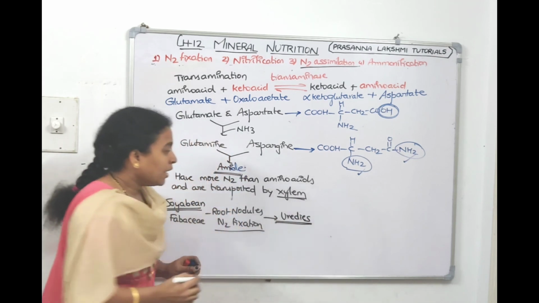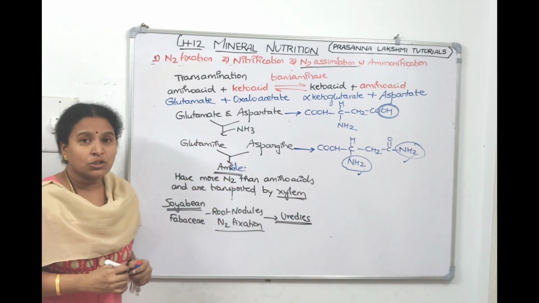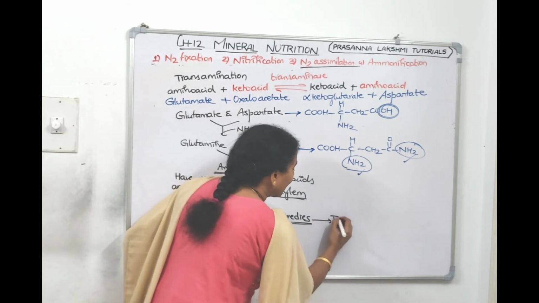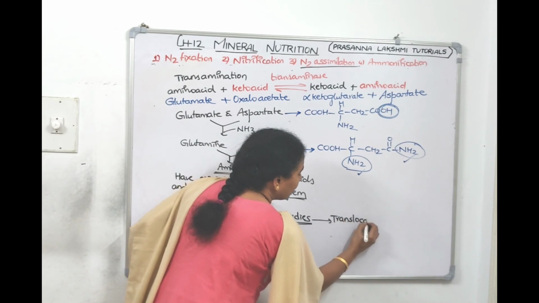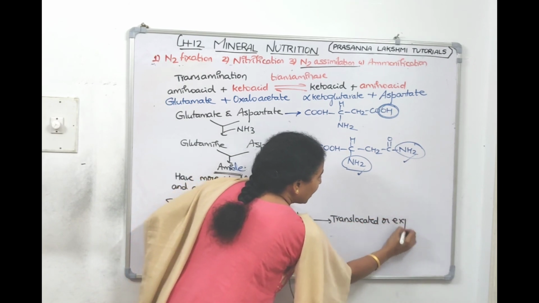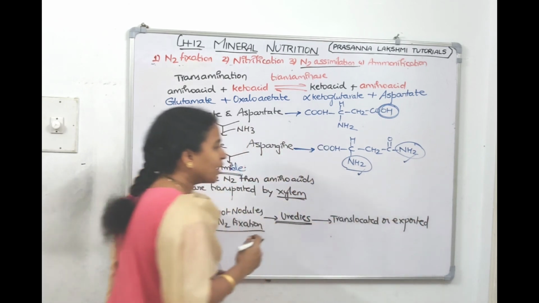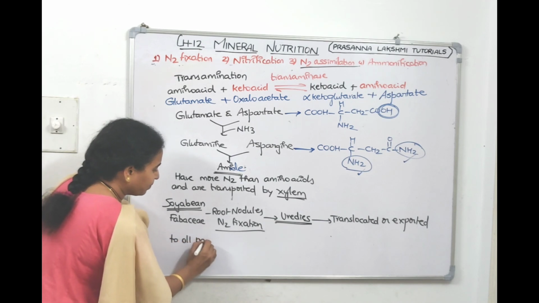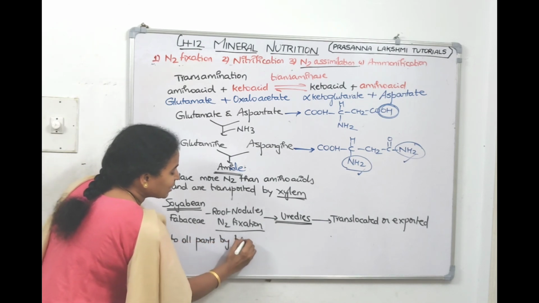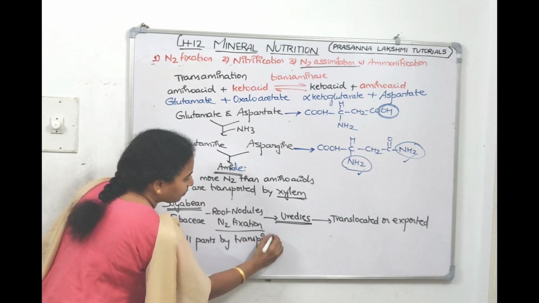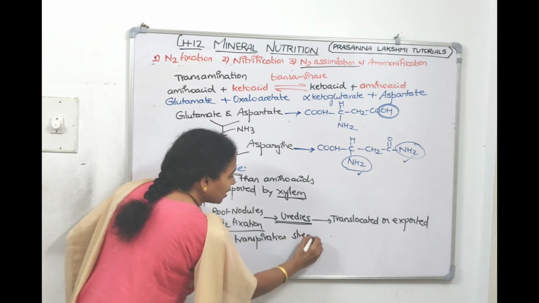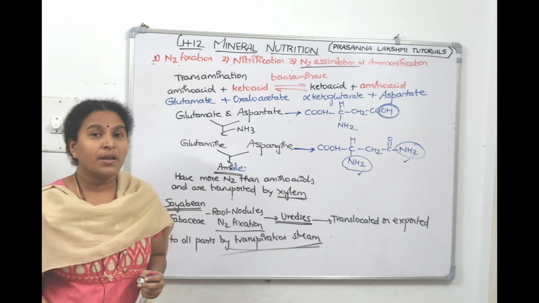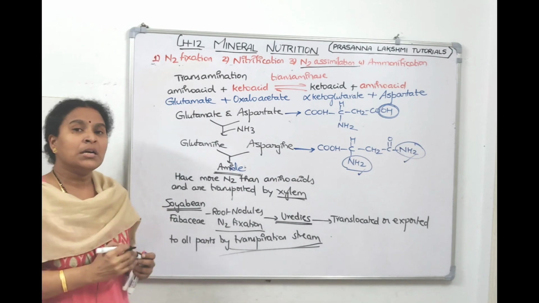So in soybean roots, nitrogen is in the form of ureides, and these ureides are translocated or exported to all parts by the transpiration stream. What is transpiration? Loss of water. If water is going up, how is it going up? Through the xylem.